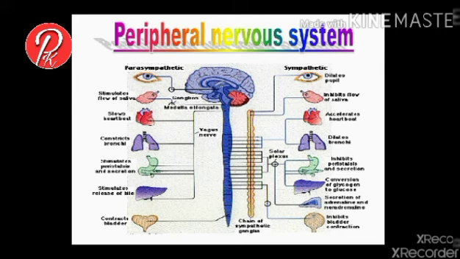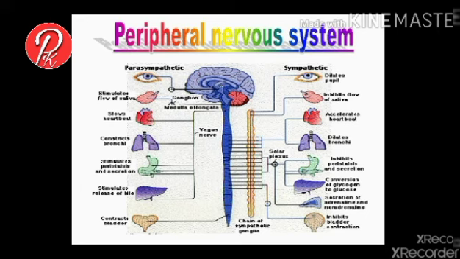Our peripheral nervous system or involuntary nervous system is divided into two parts. One is the parasympathetic nervous system, the second is the sympathetic nervous system, which are involuntary in action. If the sympathetic nervous system accelerates the function of a body part, then the parasympathetic nervous system slows down the function of this body part.